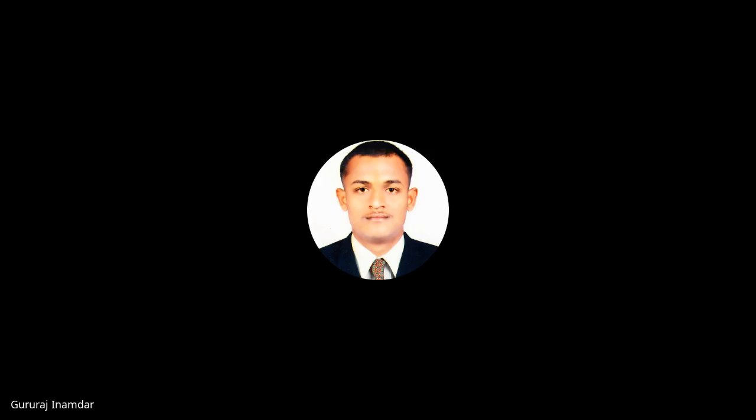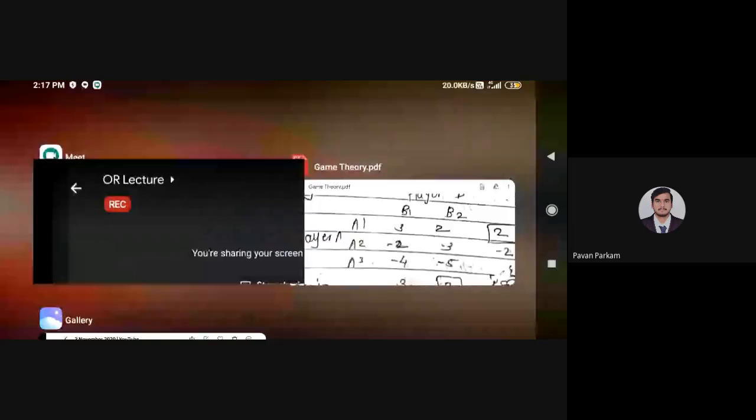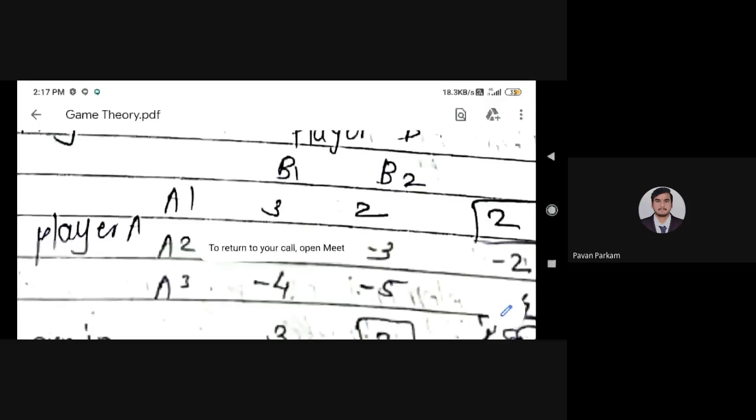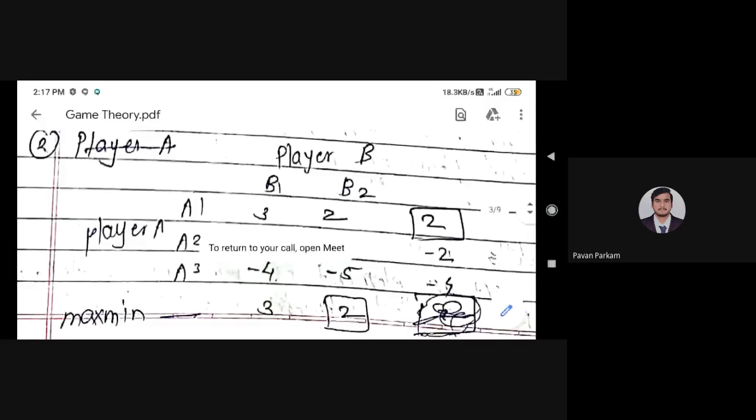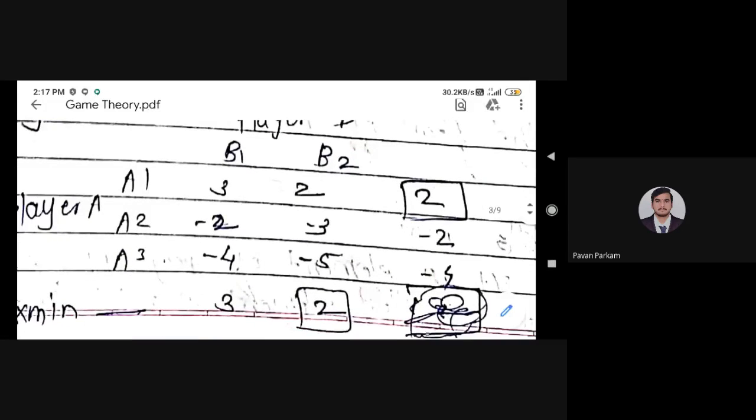So we will take an example, and we can solve that example. So this is the example. What is the first step? Find the row minimum value. I will show the answer directly.